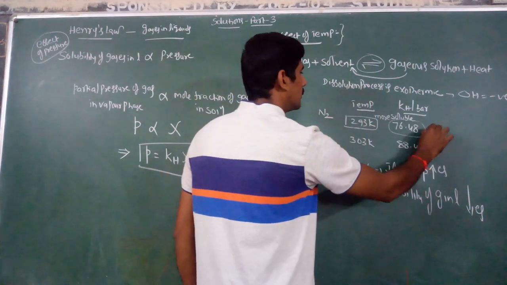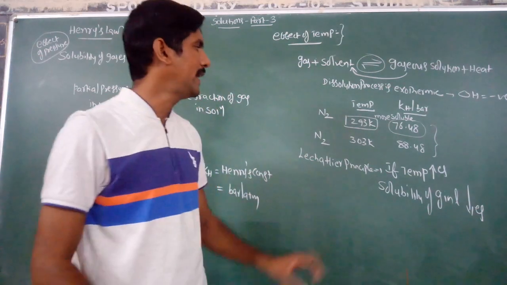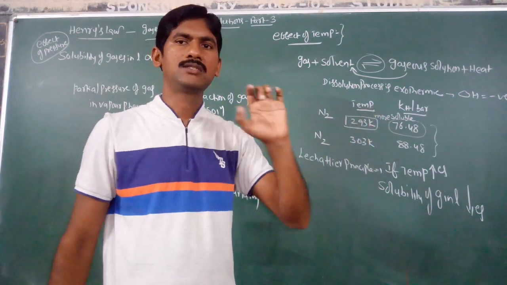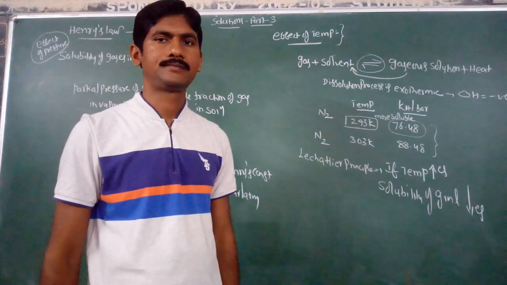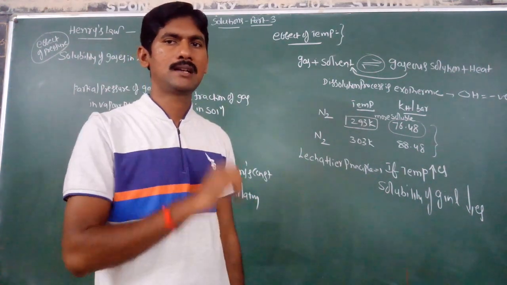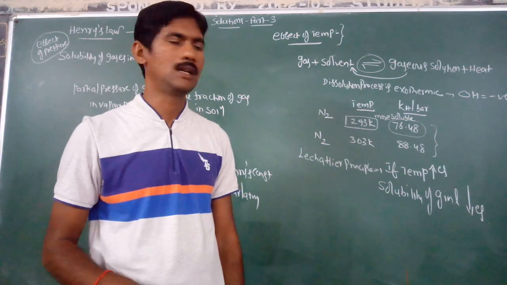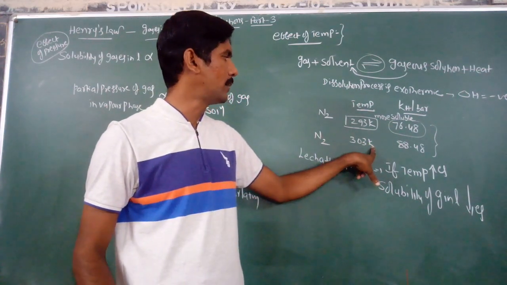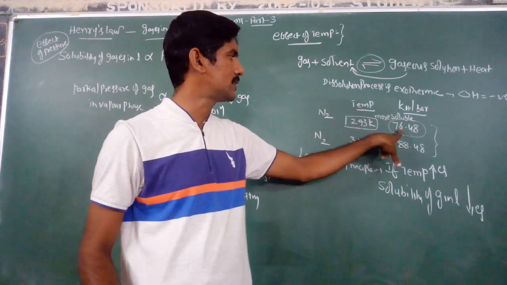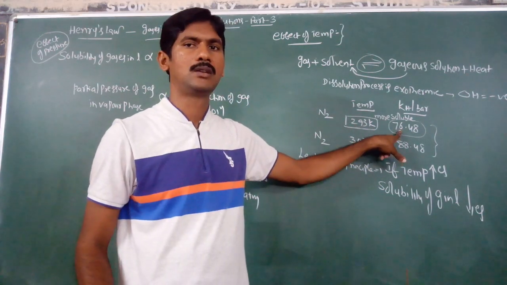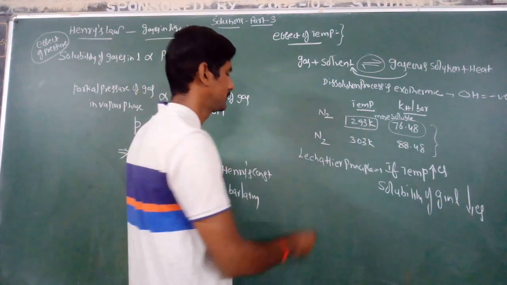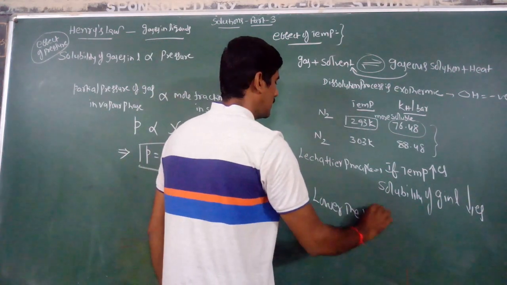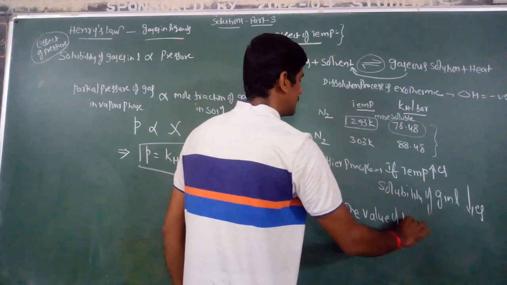So when you compare the Kh values of these two, what is the conclusion? At lower temperature, nitrogen gas is more soluble. Compared to 303 Kelvin, 293 Kelvin has the lower value of Kh.